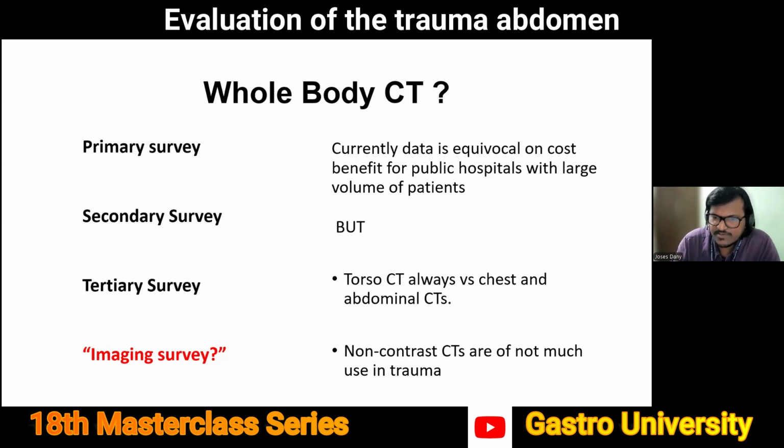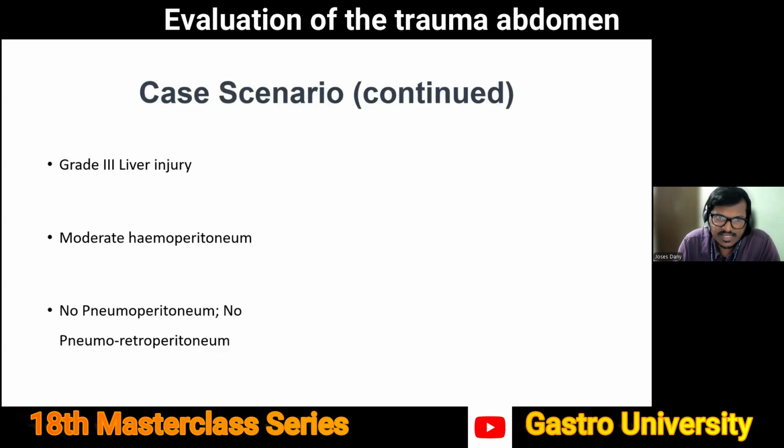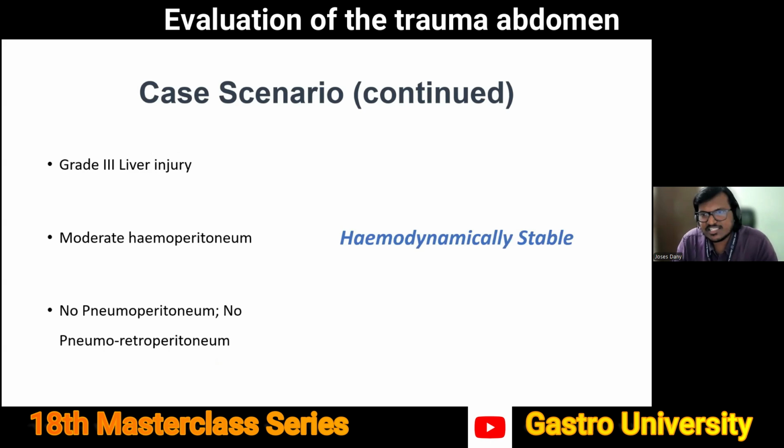CT imaging should always be with contrast, because you are looking at possible vascular extravasation, you are looking at vascular injury. So it is always contrast CT which is advised. So in our patient, we've done a CT. There is a grade 3 liver injury. There is some hemoperitoneum, no pneumoperitoneum, no pneumoretroperitoneum. Our patient is hemodynamically stable. What do you do with this patient?